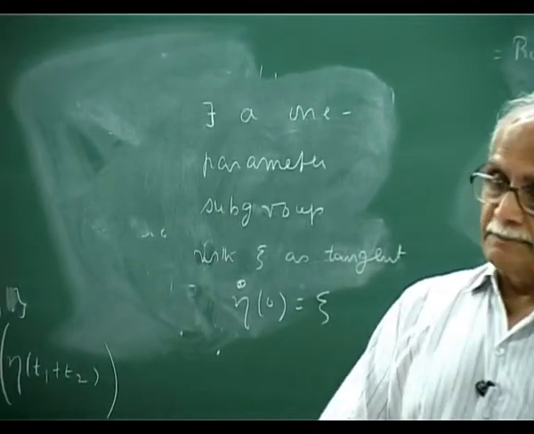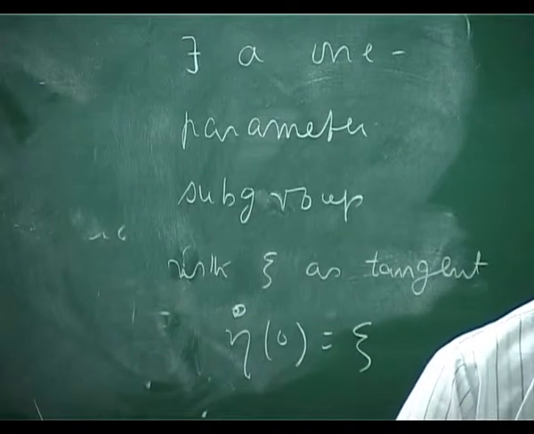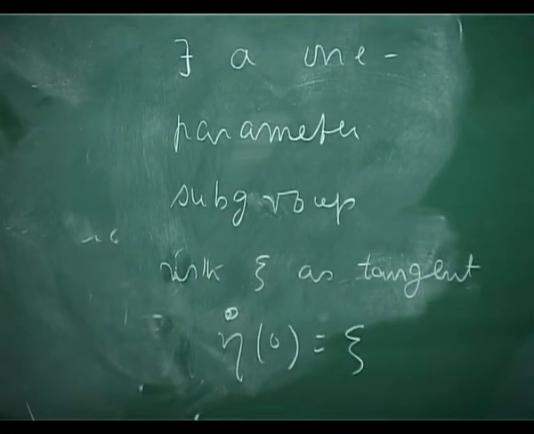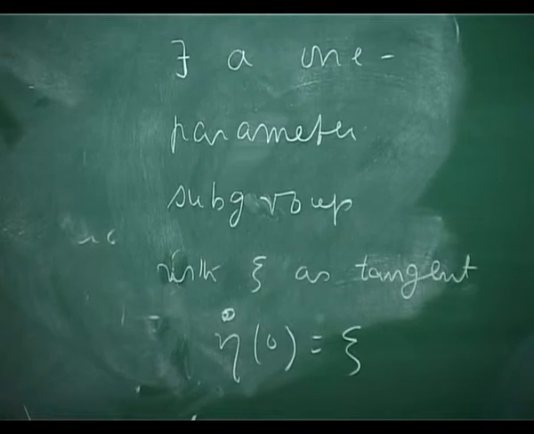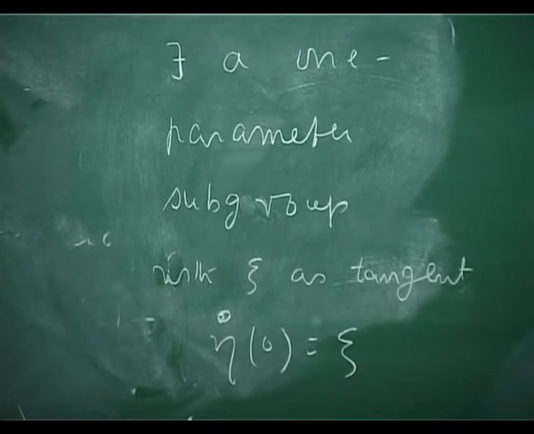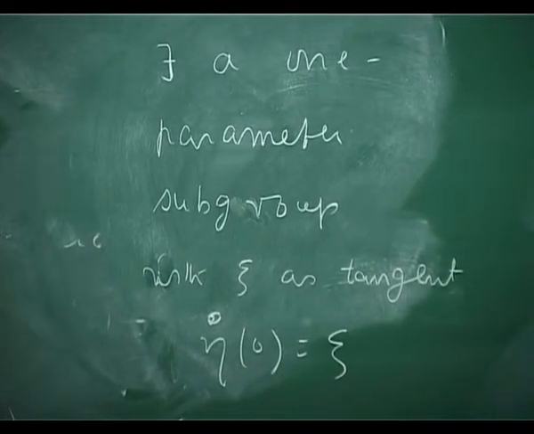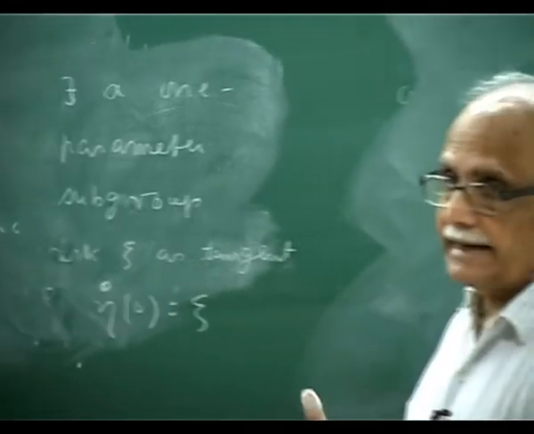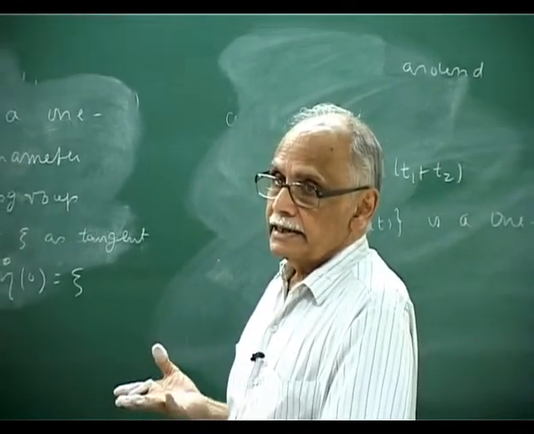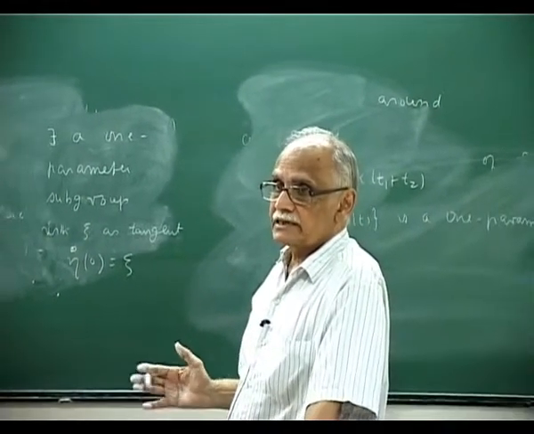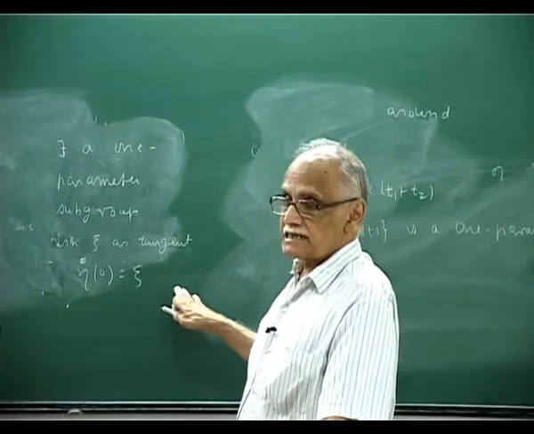So there are one parameter subgroups taking off in all directions at the identity. So the tangent space at the identity labels all the one parameter subgroups.